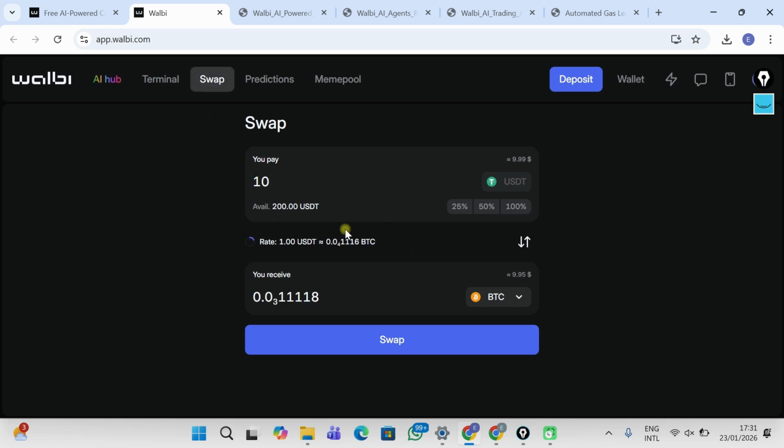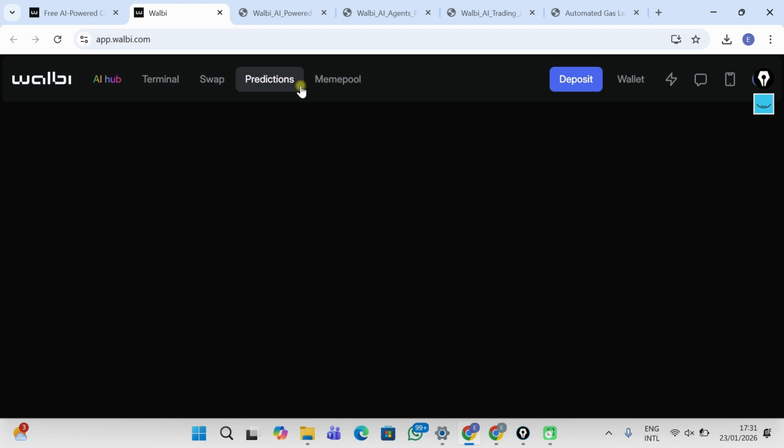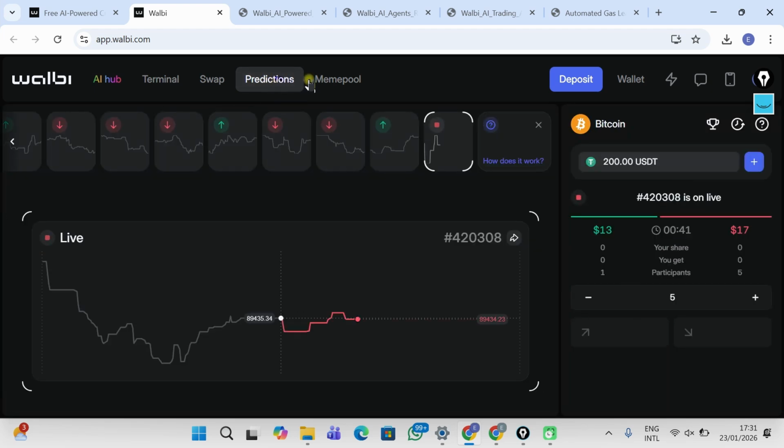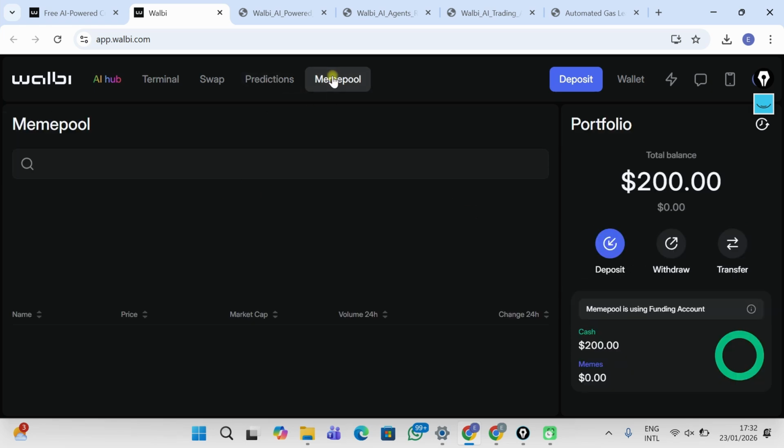For those that like to do predictions, the AI which powers the platform does some analysis for you, and then you can decide to go based on the prediction if it's going to short or long within this specific time frame. And then this is the meme pool for those that do meme trading.